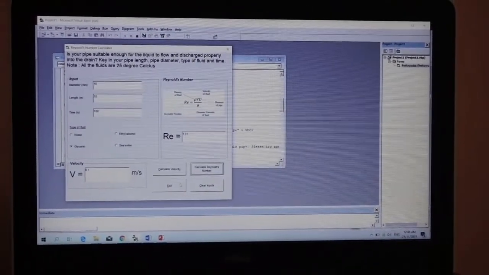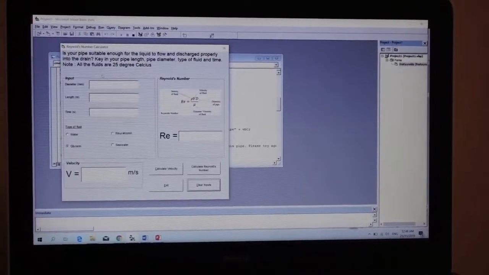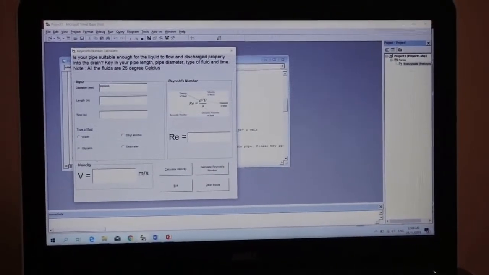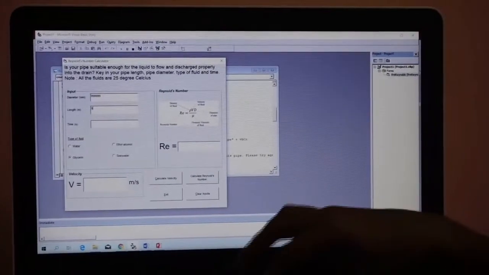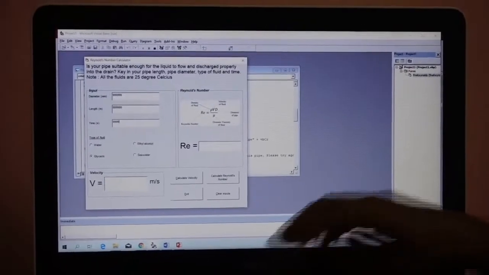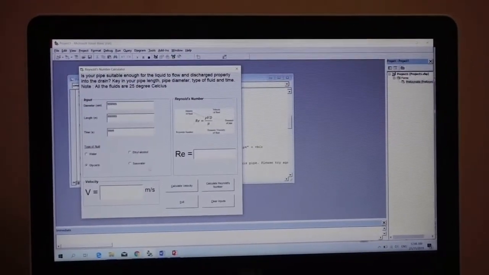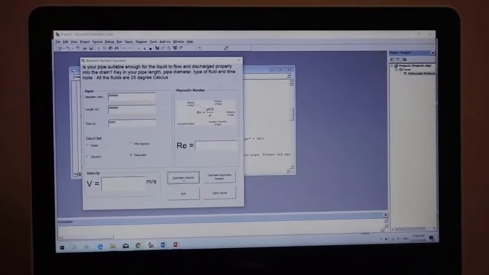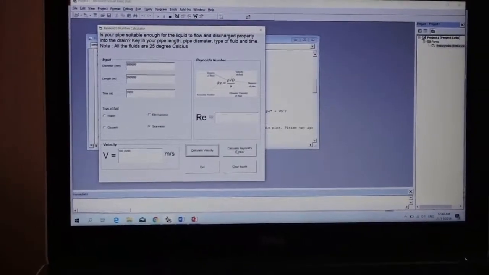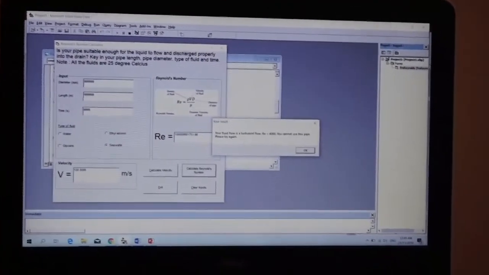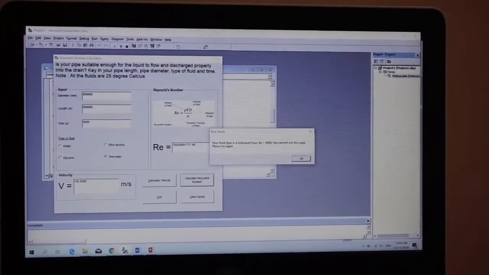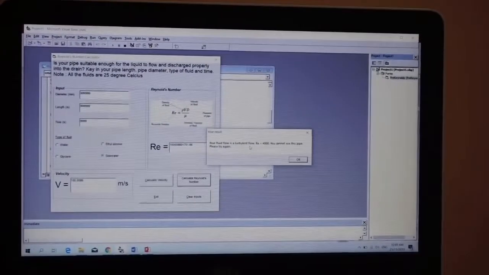Next I'm going to clear these boxes and put 99999 for the diameter. For the length, I'm also going to put 9999999. Time, also 99999. For the type of fluid, I'm going to use seawater this time. Calculate the velocity. We got 100.00099. For the Reynolds number, we got 10000901751.66, which means our fluid is a turbulent flow and we cannot use this pipe.